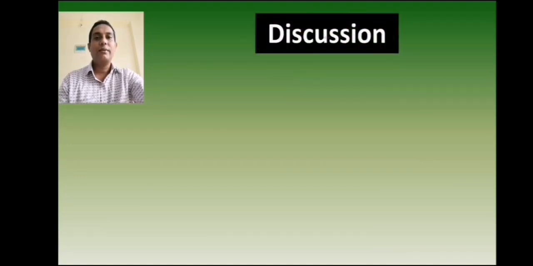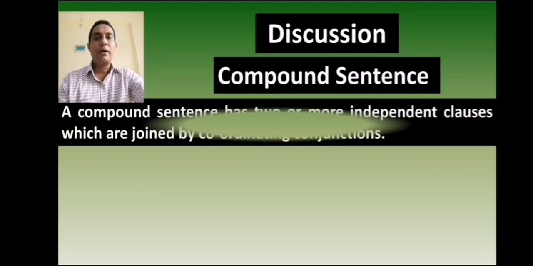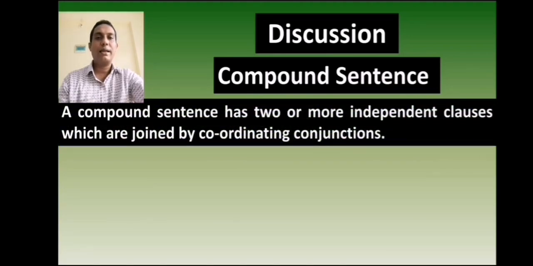Dear viewers, now I shall discuss with you about compound sentence. A compound sentence has two or more independent clauses which are joined by coordinating conjunctions. Compound sentence এ দুই বা ততোধিক ইন্ডিপেন্ডেন্ট ক্লজ থাকে যেগুলো কোঅর্ডিনেটিং কনজাংশন দ্বারা যুক্ত হয়। Do you know what is